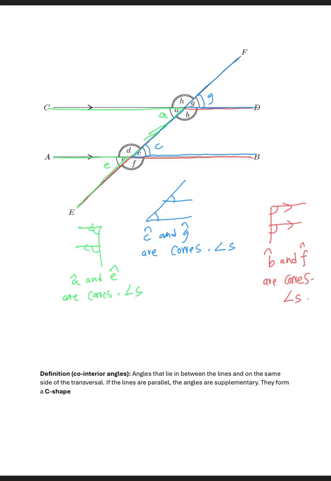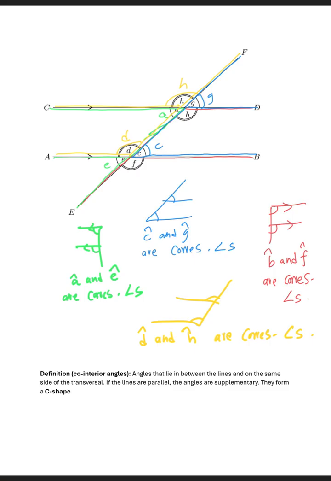And then another letter F that we see is this one, where we have this, and then here we have angle D, and then here we have angle H. Then the letter F is in this form, a pair of corresponding angles will be this, and then you can say angle D and angle H are corresponding angles. So that's how we identify corresponding angles. We just look for the letter F, right?